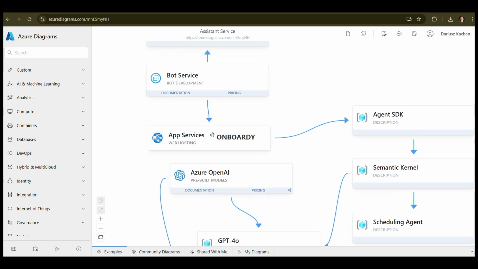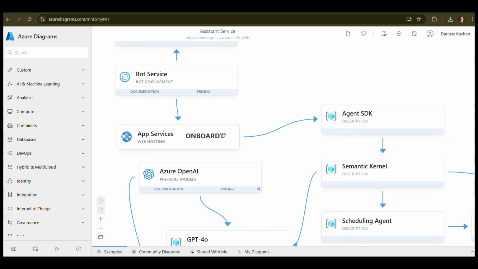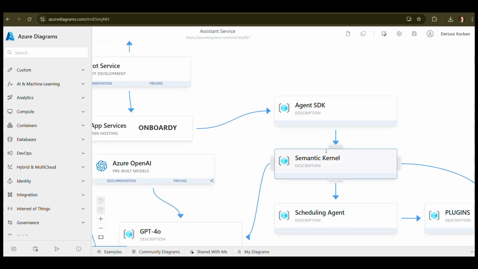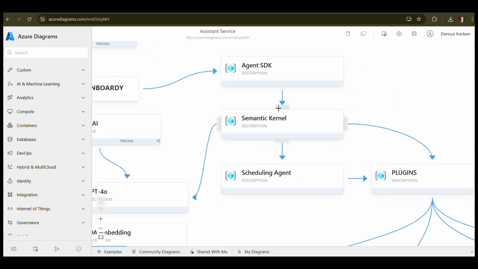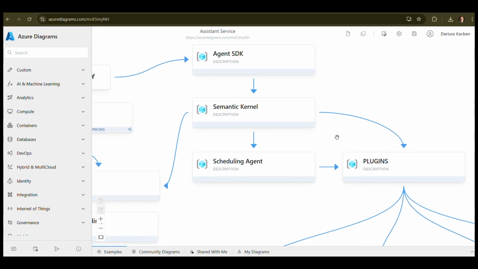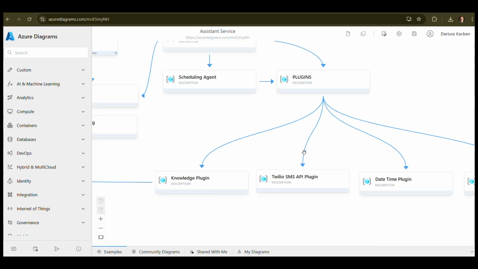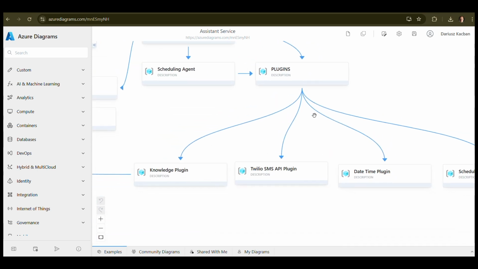The central part is the web application that is using the Agent SDK from Microsoft and Semantic Kernel, which is the orchestrator for LLM applications. Semantic Kernel creates the schedules, and it also has access to the plugins. So when it makes decisions, it can choose specific tools, for example, whenever the SMS must be sent, then the Twilio SMS API plugin is used.